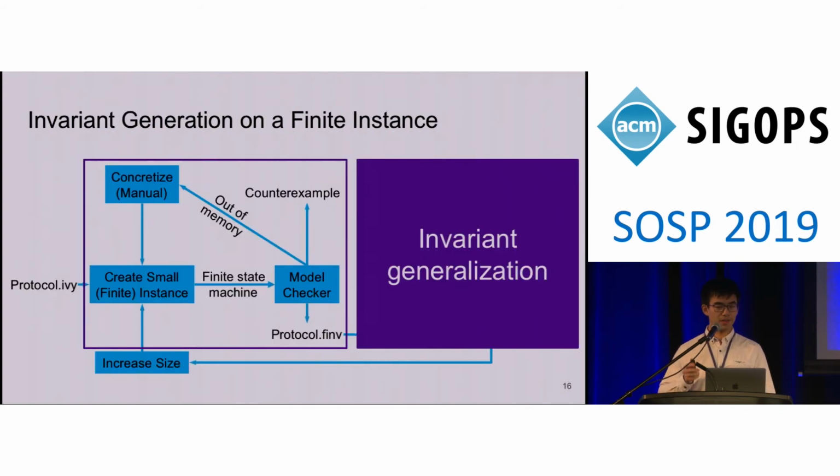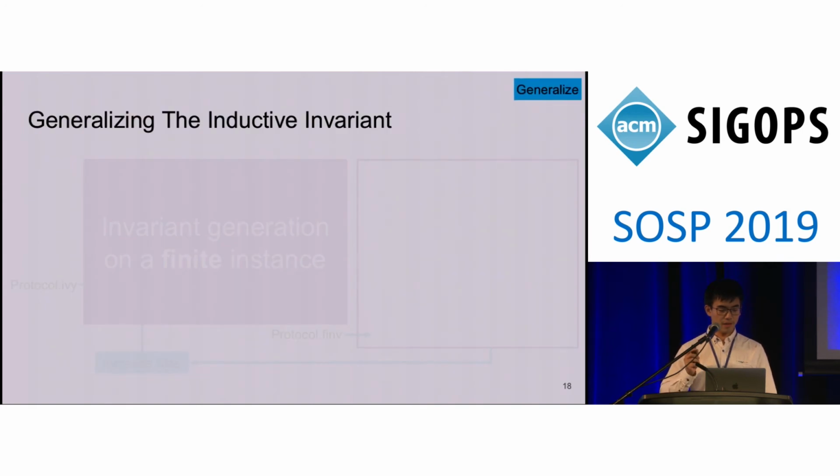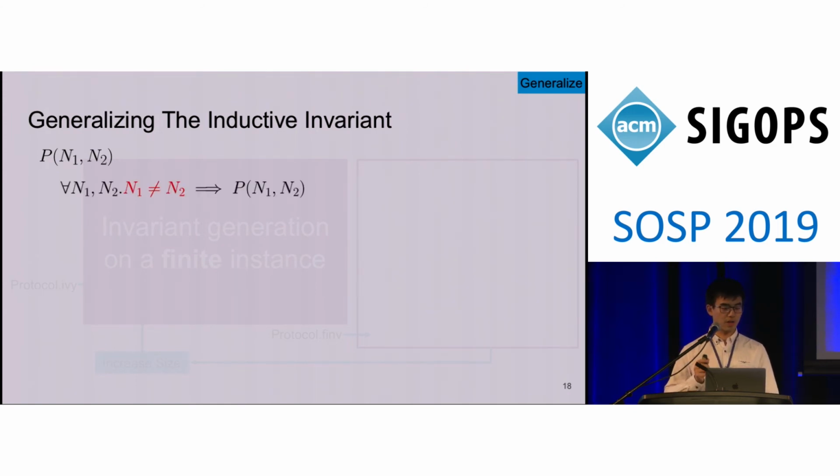Now we have an inductive invariant for the finite instance. We then pass it to the second phase to generalize it. First, we generalize it by universally quantifying every such assertion. And here are several cases. For example, if we have P(n1, n2) from the finite instance, based on the regularity of distributed protocols, we guess this property may hold for any pair of nodes. Thus, we generalize it to: for all n1, n2, if n1 is not equal to n2, then P(n1, n2) holds.